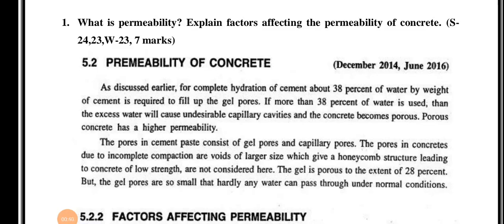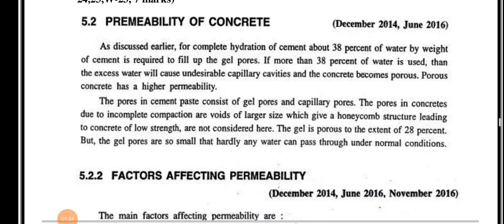The pores in the cement paste consist of gel pores and capillary pores. The pores in the concrete due to incomplete compaction are voids of larger size which give a honeycomb structure leading to concrete of low strength, and are not considered here. The gel is porous to the extent of 28%, but the gel pores are so small that hardly any water can pass through under normal conditions.